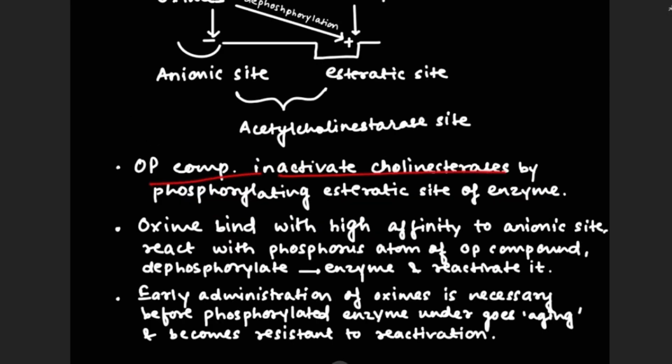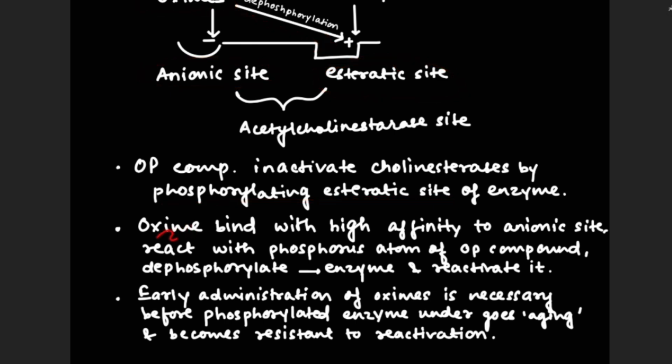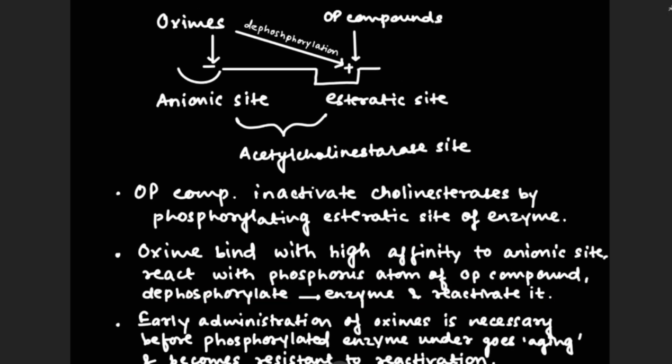So OP compounds inactivate the cholinesterase by phosphorylating the esteric site. So this is the esteric site, this is the anionic site, and this is oxime. So dephosphorylation occurs. Then oxime binds with high affinity to the anionic site. It reacts with the phosphorus atom of the OP compound and dephosphorylates the enzyme and reactivates it. As you can see here, this oxime binds with the anionic site and reacts with the phosphorus atom of the OP compound, dephosphorylates the enzyme and reactivates it.